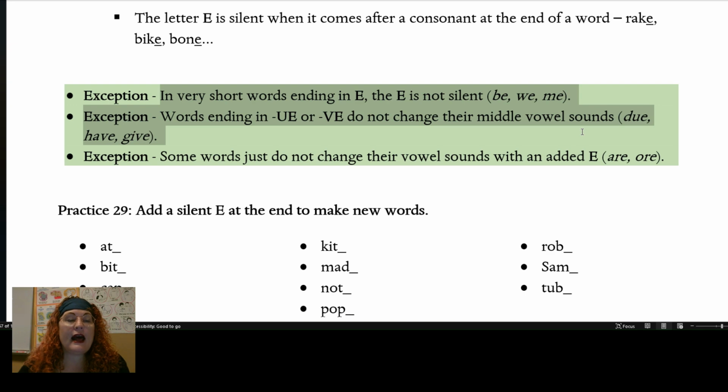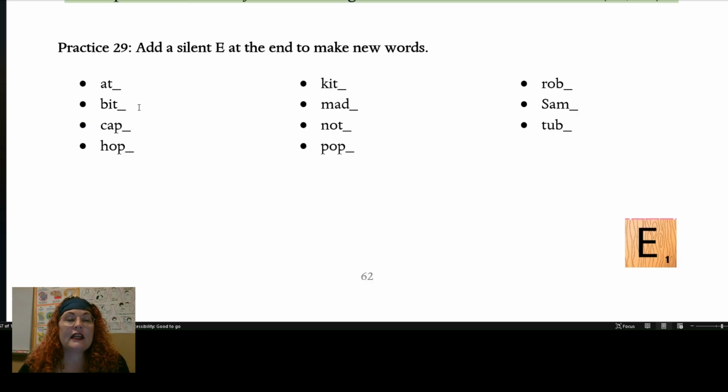Do, have, give. And some words just do not change the vowel sounds. They don't change the rules, though the E is still silent. Are, or. In practice 29, add a silent E at the end to make some new words. For example, at would become ate.